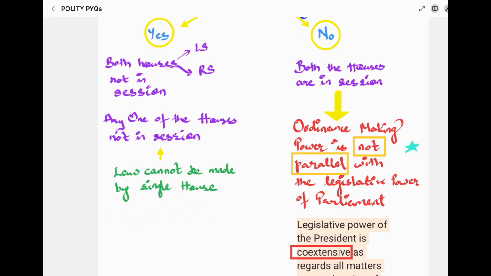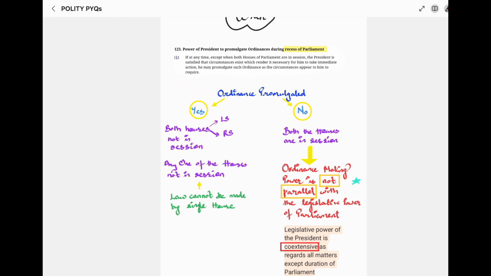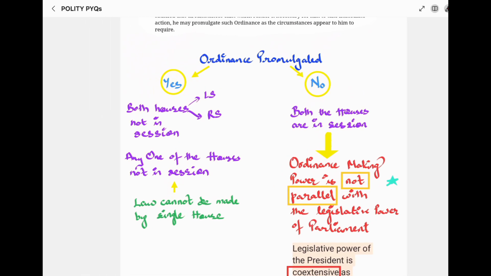So even if one house is in session, it cannot pass the bill and law cannot be made, so ordinance can still be promulgated. So the ordinance cannot be promulgated when both the houses are in session.